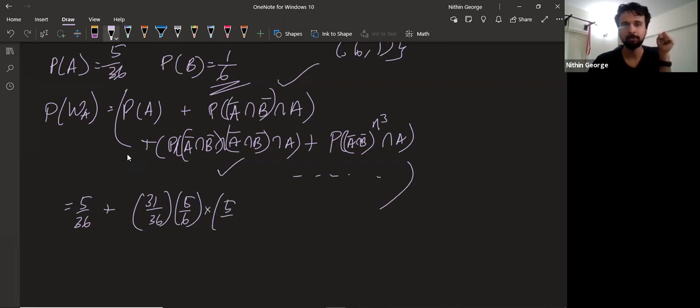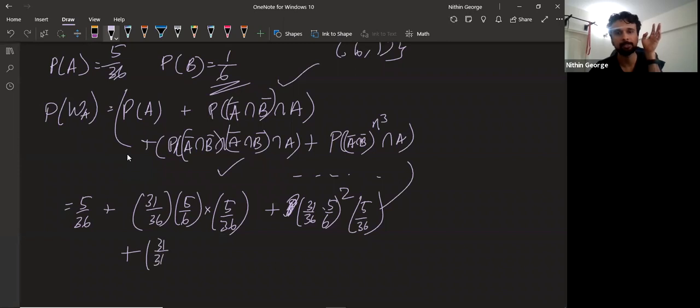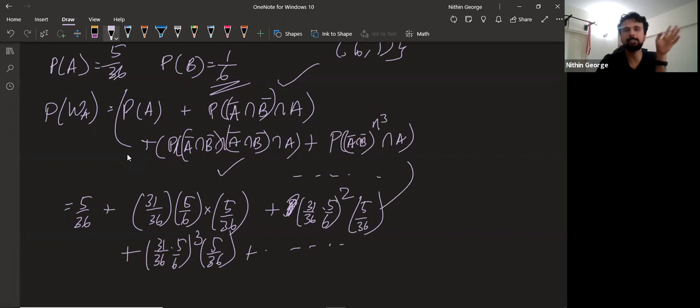Into 5 by 36. That is where A puts. Now, plus the probability of 31 by 36 into 5 by 6 is one round of both not putting. Here we see two rounds of them not putting, and then A should put, plus 31 by 36 into 5 by 6. There will be three rounds of that happening, and then A should put, and so on. Now I want you to recognize a GP.